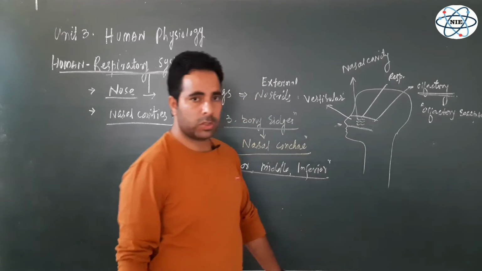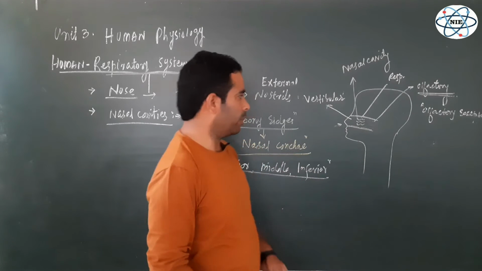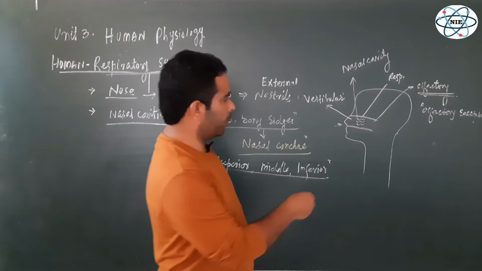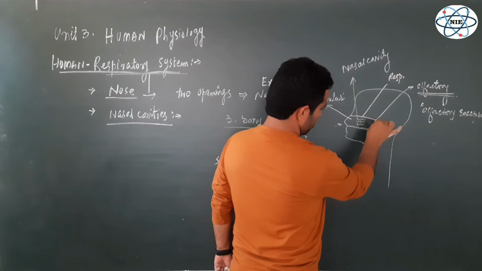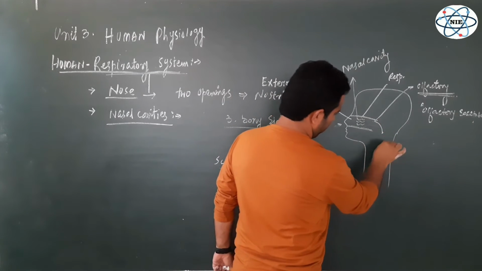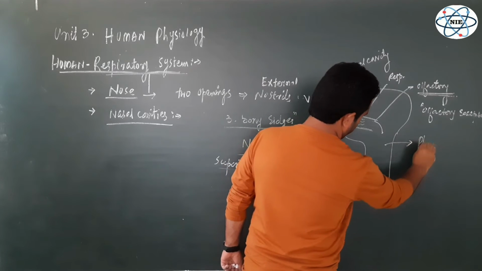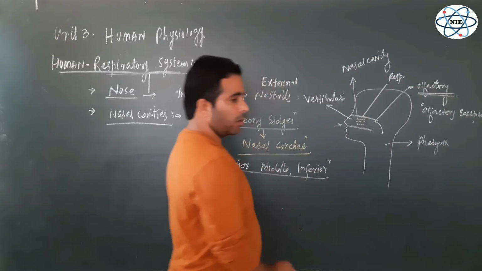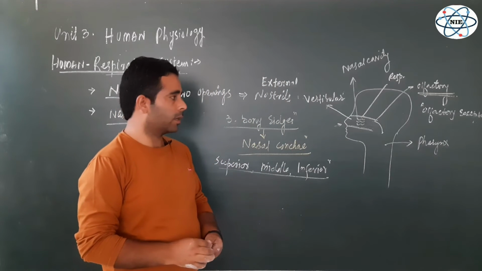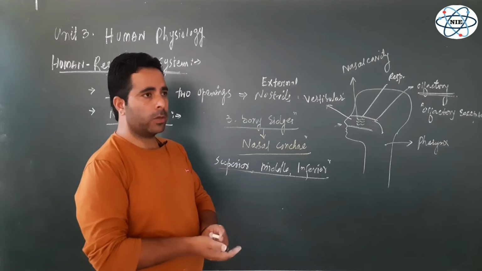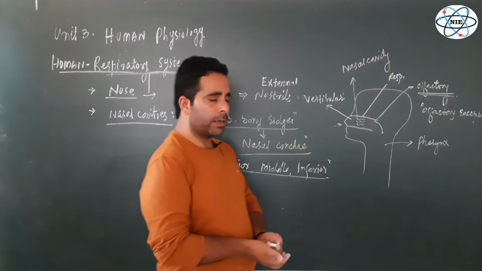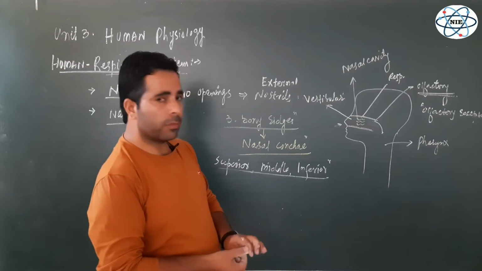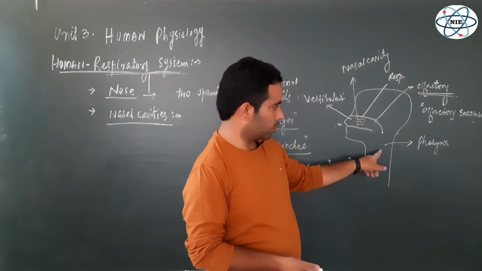What are the different structures in each nasal cavity? Each nasal cavity has an internal opening with the help of which it can open into the pharynx, into the throat, right? So there are not only the external nares, the external nostrils. In humans there are internal nares, internal nostrils as well, with the help of which each nasal cavity opens into the pharynx.